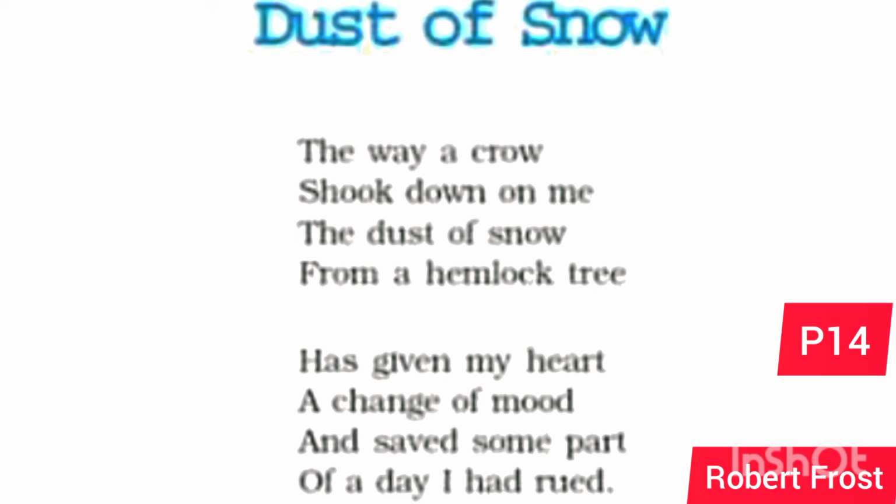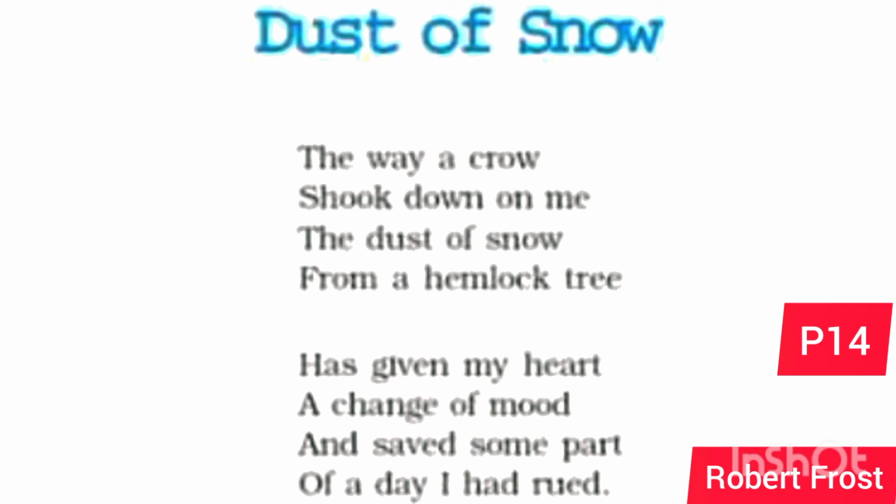Okay, now in the first stanza, if we see the lines crow, snow and me, tree, the literary device used here is alliteration, that is ABAB. Now next let's see the next stanza. Okay students, another literary device which is used here is enjambment. Enjambment means when there is no punctuation mark used. You can see the first stanza, no punctuation mark is used at all, so the lines are continuous, continuing again and again, so that's why it's enjambment which is used here.